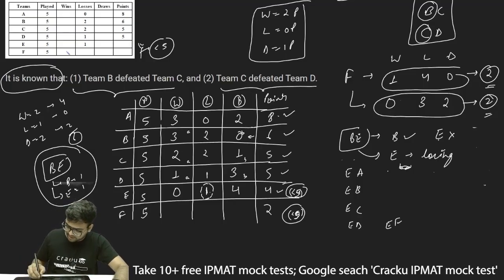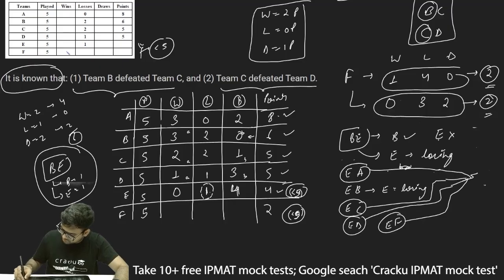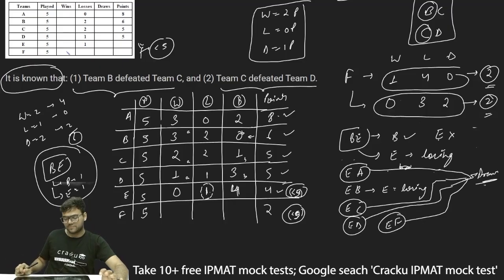Now with B and E, E is losing. There is one loss and 4 draws. So all these matches, which are EA, EC, ED and EF, should be draws. All of these should be draws.